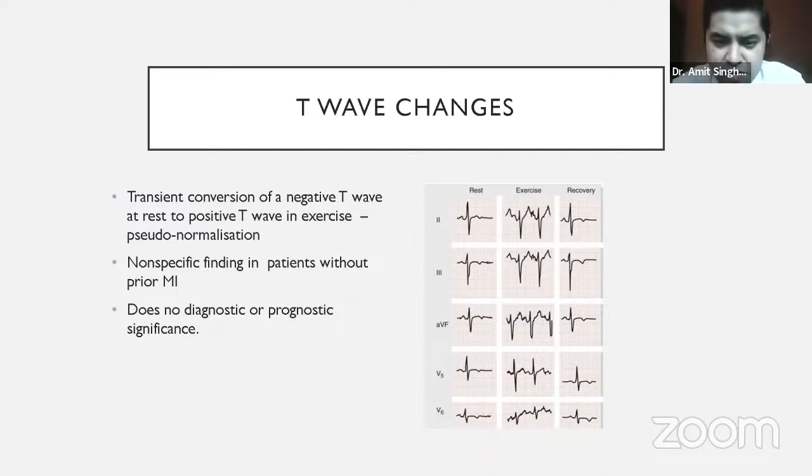Even in normal ECGs also, I'll just give one tip: if a patient is presenting to a clinic with chest pain and in the ECG there is just T wave inversion, it is highly unlikely that it is due to any coronary artery disease.